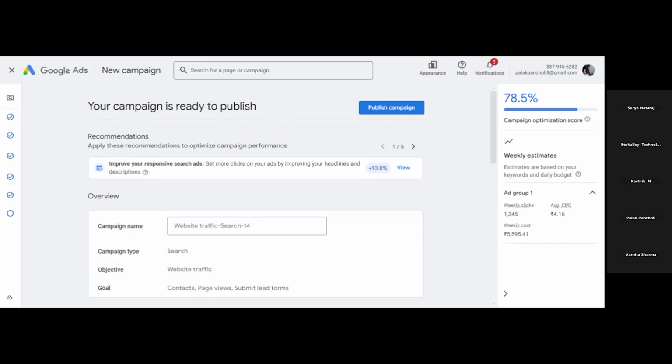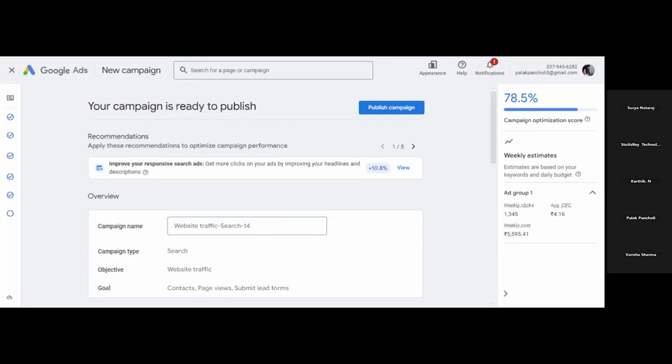So now let's understand the different terms related to Google Ads. Keyword match types were clear. After the keyword match types, what ad extensions we have not discussed yet, right?